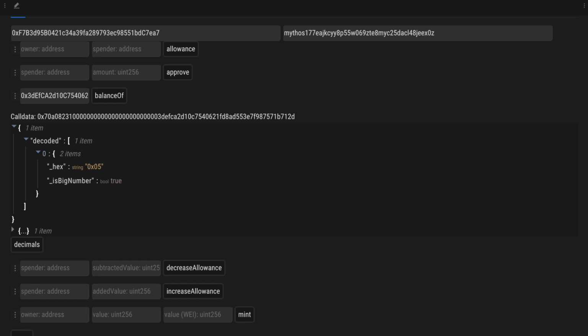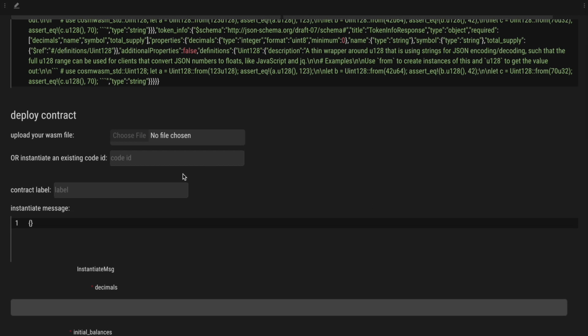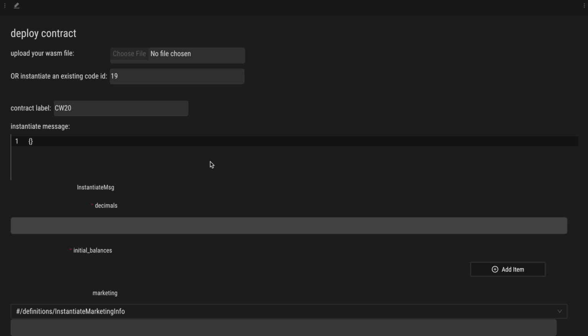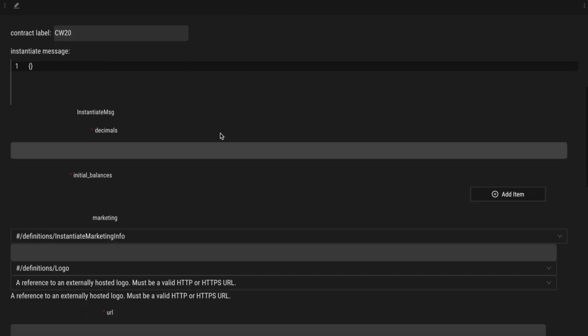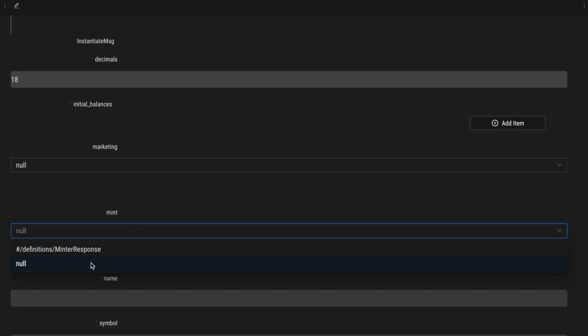And now for the Cosm-WasmX CW20 contract. This is a dApp generated automatically from JSON schema. So let's actually instantiate a CW20 contract. I've already uploaded the WASM file at code ID 19. So now we just need to fill in the instantiate message from the JSON schema. We'll make it also with 18 decimals. No marketing info.